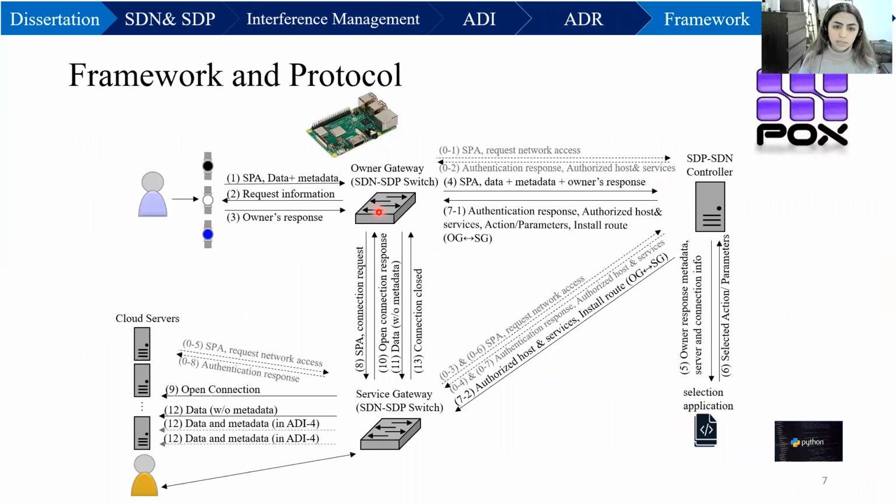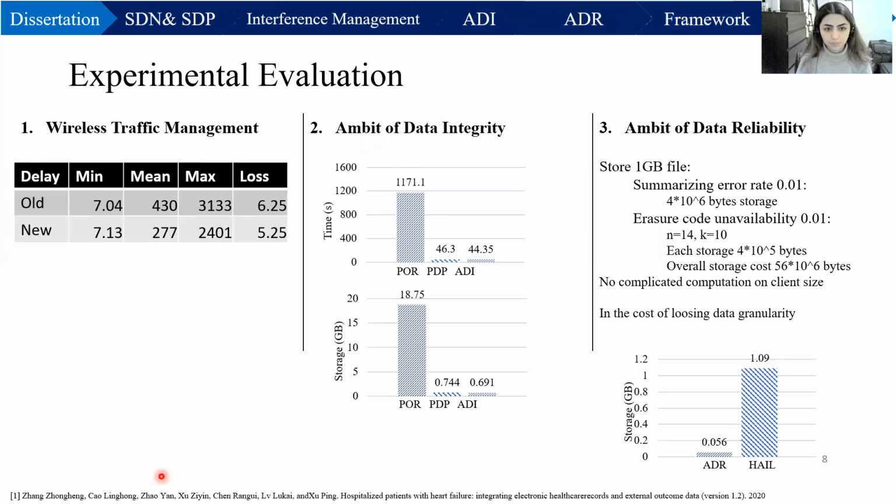The user will send the request to the gateway, which forwards it to the controller, which forwards it along with some information to the application. The application responds with the parameter or action, and the controller forwards it to the gateway, which either stores the data in the cloud server based on those parameters or sends it to the doctor.